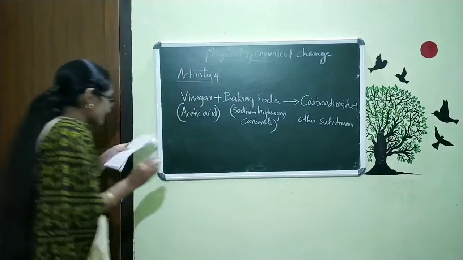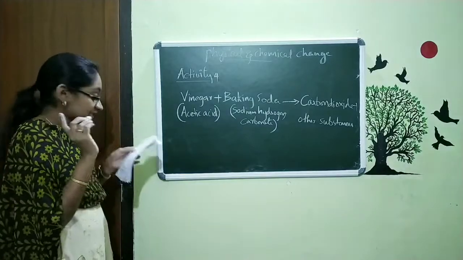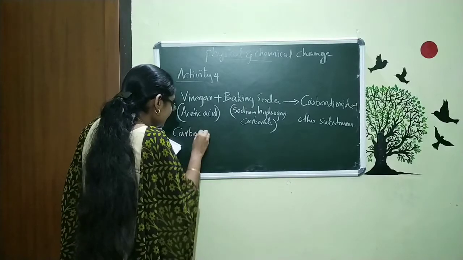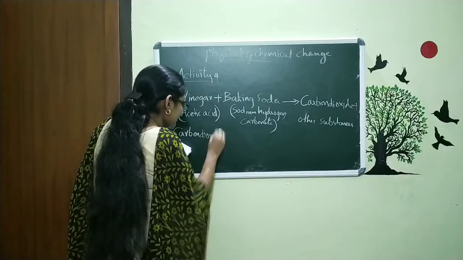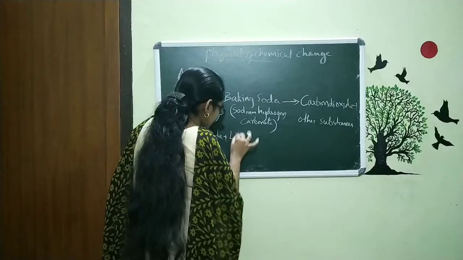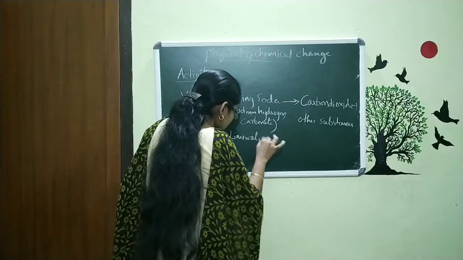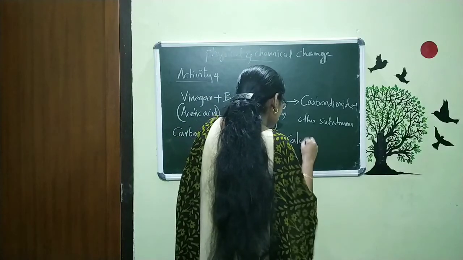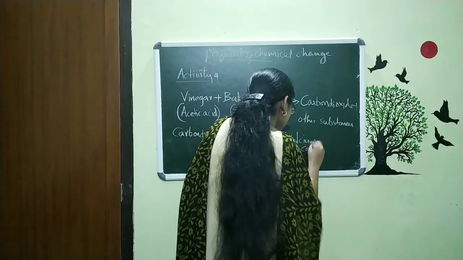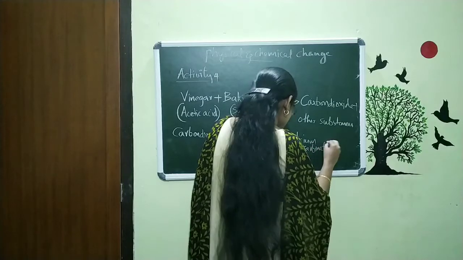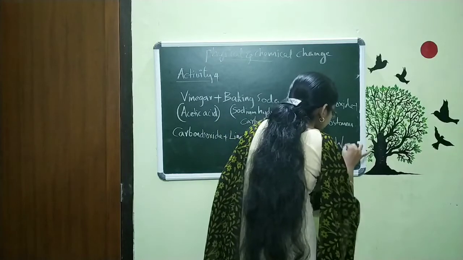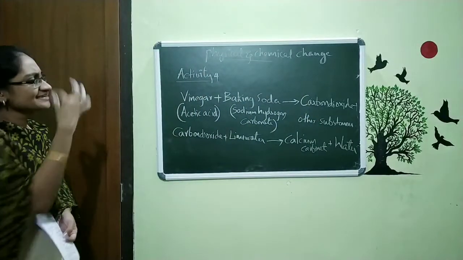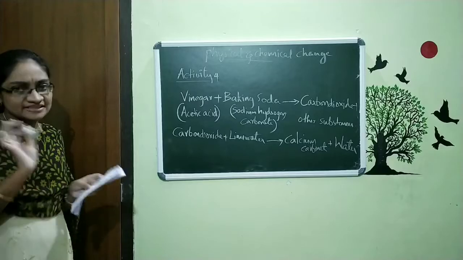The second equation is the reaction of carbon dioxide and lime water. Carbon dioxide reacts with lime water, and we get the product calcium carbonate plus water. You will study this in detail in your 10th standard. Now you just study this equation and that activity, only that.